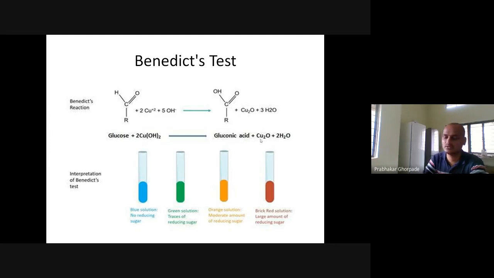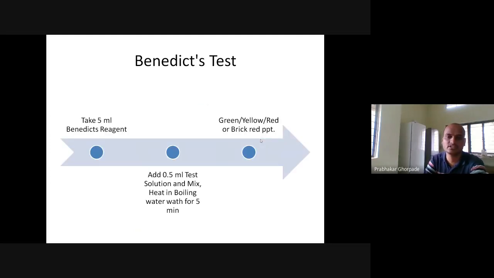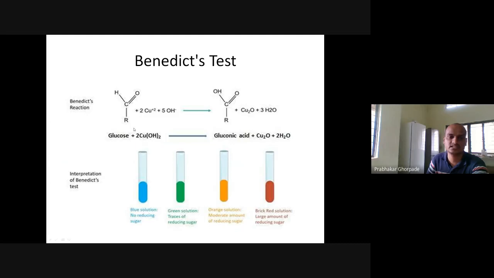So this is how the red color indicates a positive test. This one is the reaction. Glucose combines with 2 copper hydroxide, and we get gluconic acid here. So the aldehyde group gets converted into the carboxylic group. Then we get cuprous oxide, which is reddish in color, and 3 water molecules. Based on different glucose concentrations, this color sometimes varies.